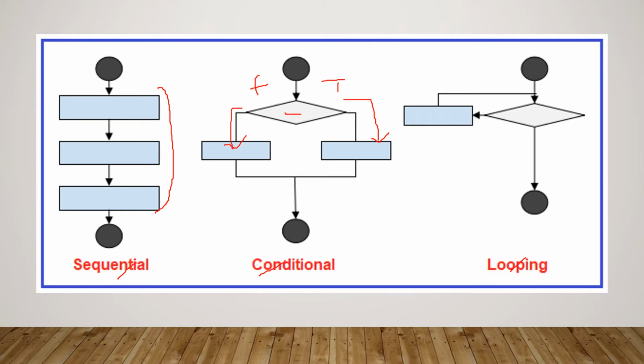And next one, looping. Looping means repeat a piece of code multiple times based on a condition. It will check the condition first. If the condition is true, it will execute a group of code or a piece of code multiple times. That is looping.